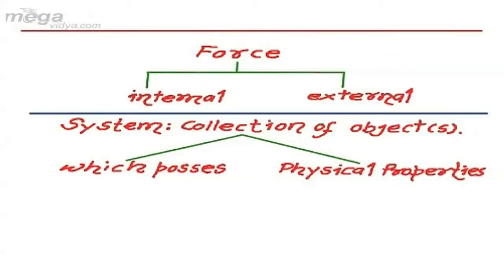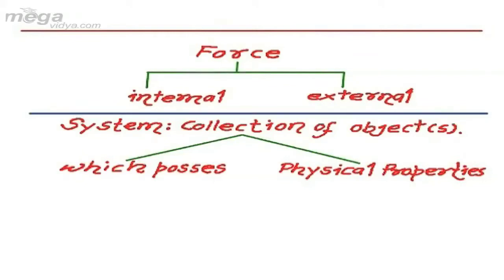Physical properties means length of the object, area of the object, volume of the object, mass of the object, its acceleration, its velocity, its temperature, or any other state can be treated as physical properties associated with an object. Now, a collection of such objects is called a system.